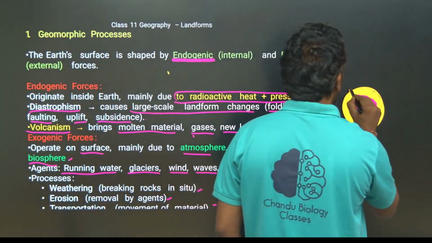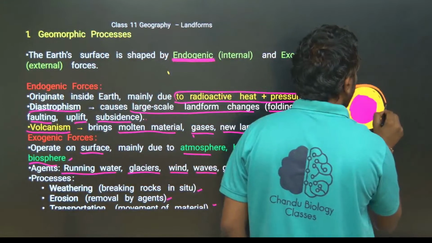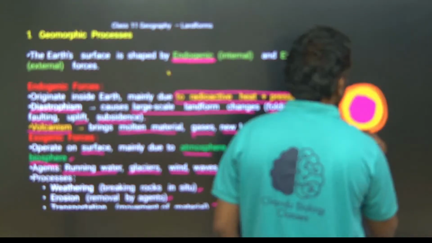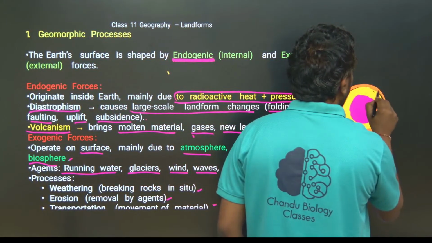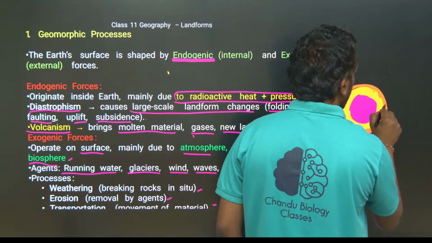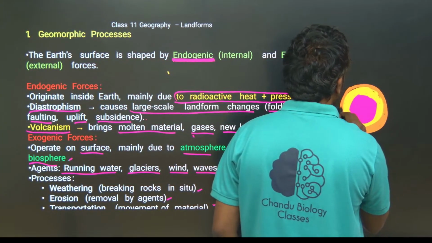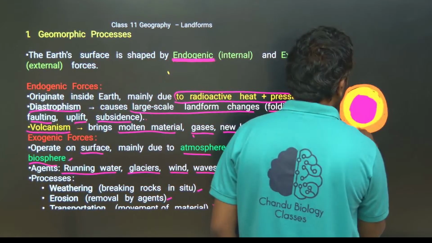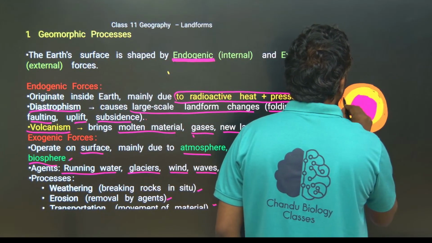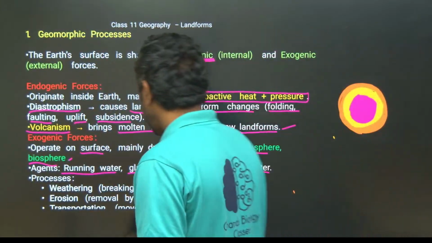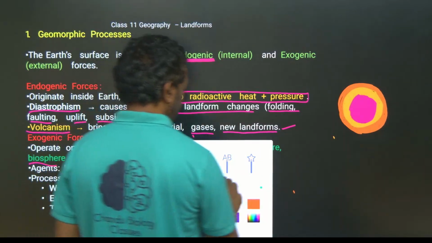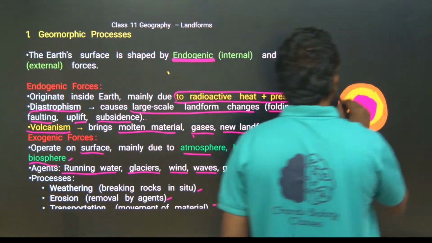This is the upper mantle, and this is the earth crust.